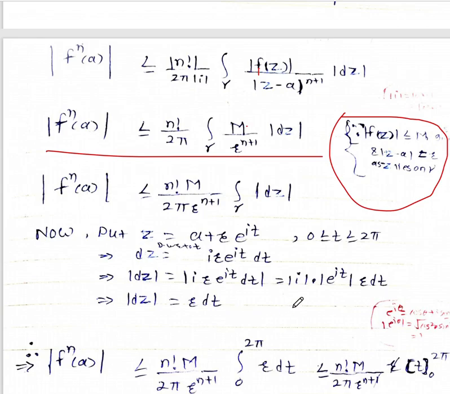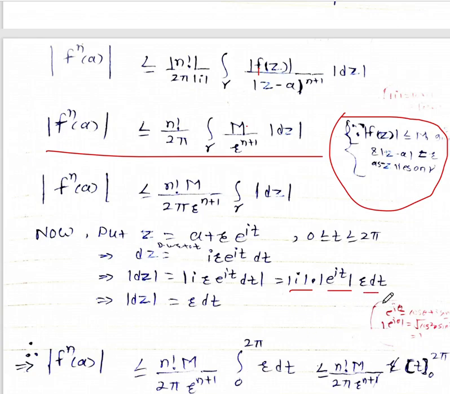We know that modulus of i is 1, and e raised to power i t is again 1. By using the formula e raised to power i theta equals cos theta plus i sin theta and taking the modulus, we get under root cos square theta plus sin square theta, so we get 1.